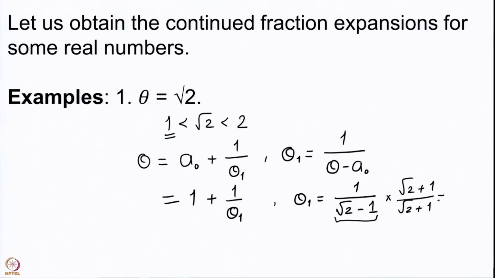So, we therefore get root 2 plus 1 in the numerator. Here we have something like a minus b into a plus b, which is a square minus b square. So, we get root 2 square, which is 2, minus 1 square, which is 1. So, this is just 1. We get it to be root 2 plus 1. So, our theta 1 is now root 2 plus 1. The integral part of theta, which is root 2, was 1. Therefore, the integral part of theta 1, which is root 2 plus 1, is going to be 2.